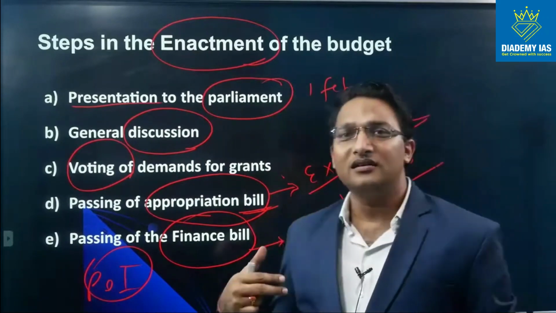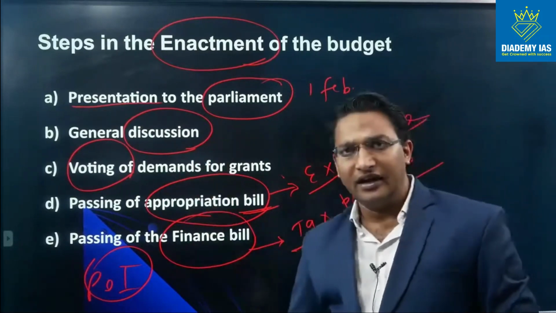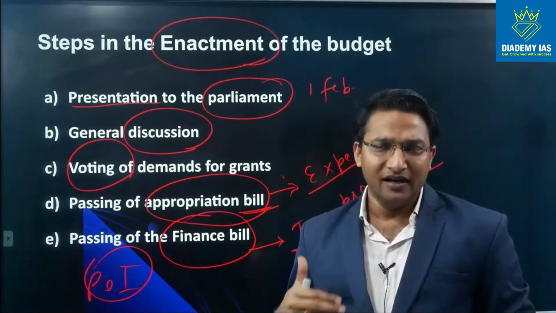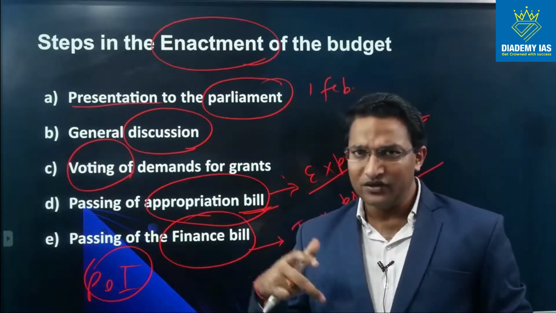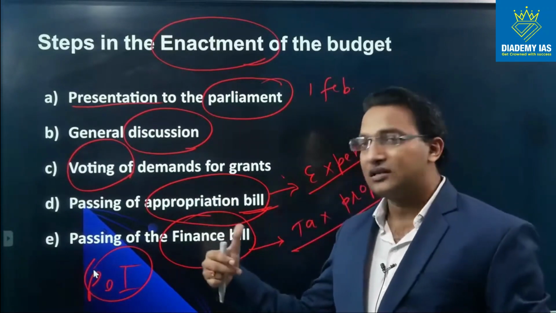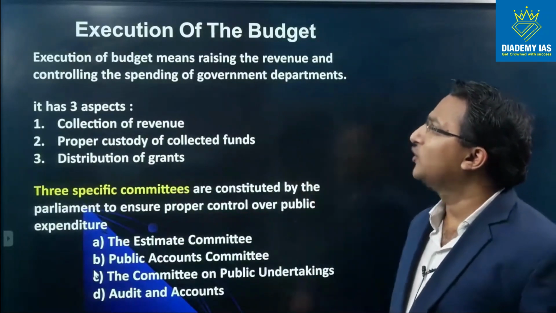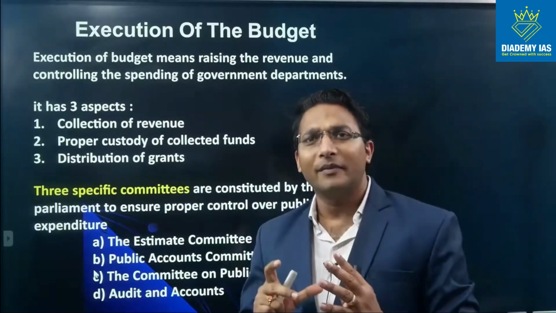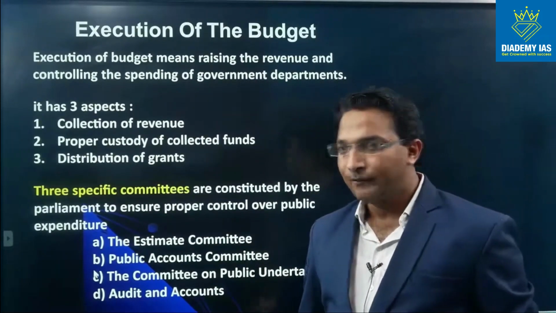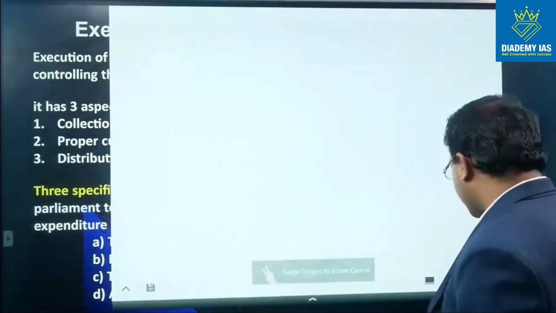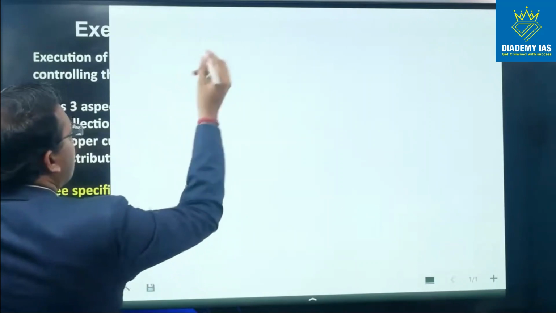This portion is primarily the polity related portion. So you should cover each one of these items in detail in the polity section. Here I am just showing you the process quickly. Otherwise, from the examination point of view, if you want to get into more details, you should go to the Indian polity section from wherever you have covered. Coming to the execution of the budget. Once the budget is approved, this budget is put into implementation or execution, right? For your simple understanding, let me show you this process.